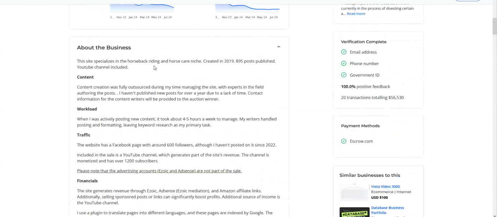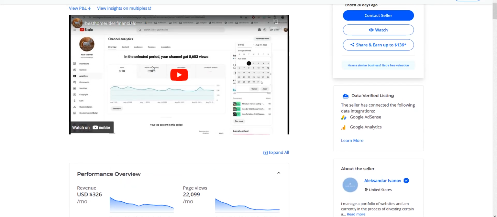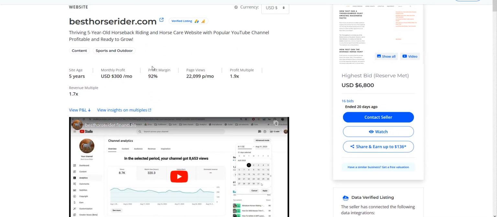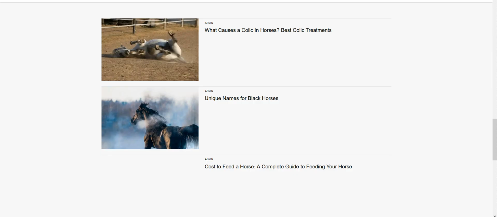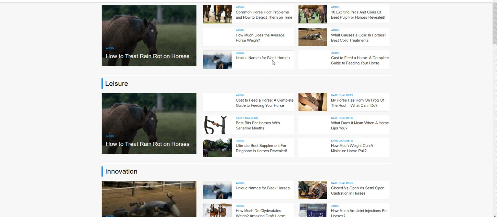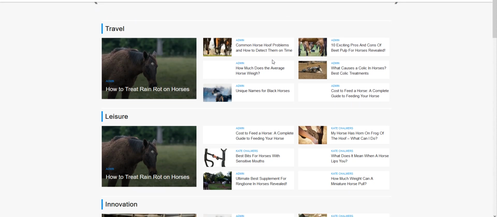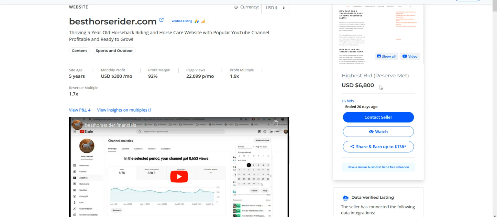Okay, so the main thing that you want to look for is a site that has sold, a site that's sold for good money, ideally a site that's newer. This one is 5 years old, but I want to give you an example. And you also want to make sure that it's ranking via organic search. Once we've done that, we can go through to the site and see how the site's set up. But what I'm going to show you is how you can quickly find out how to get started. Let's say we've got this site here, we know it's sold for $6,800.